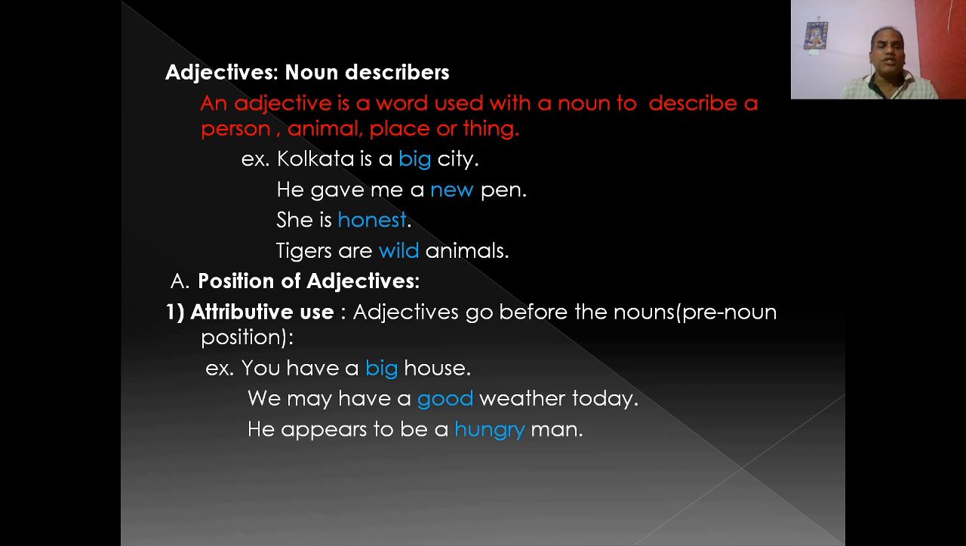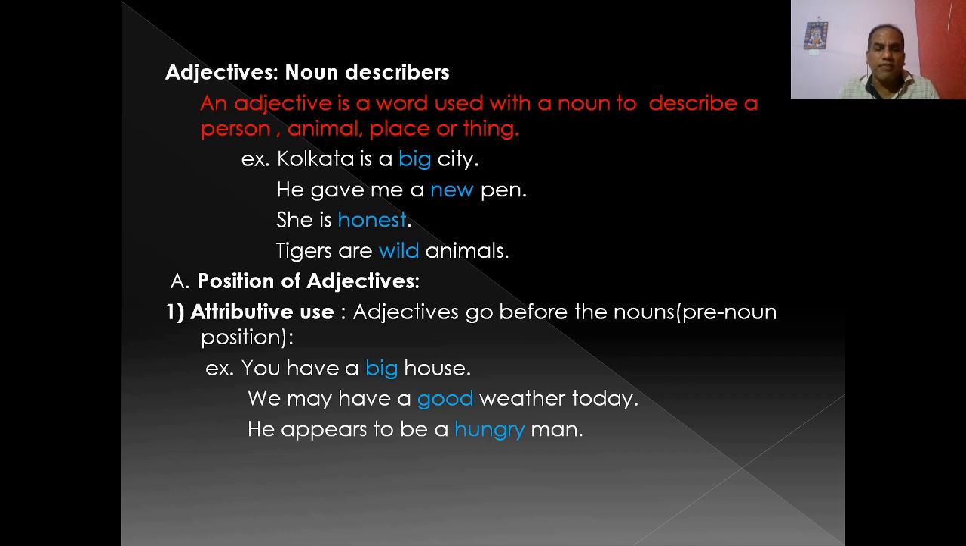So let us discuss the position of adjectives. There are three positions of the adjective. They are attributive use, predicative use, and postposition use. Okay, so let us discuss first the attributive use of adjectives. Attributive adjectives go before the nouns, or in a pre-noun position.